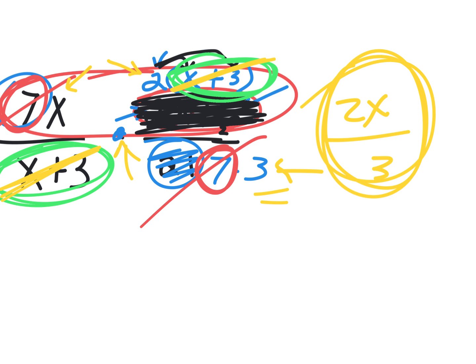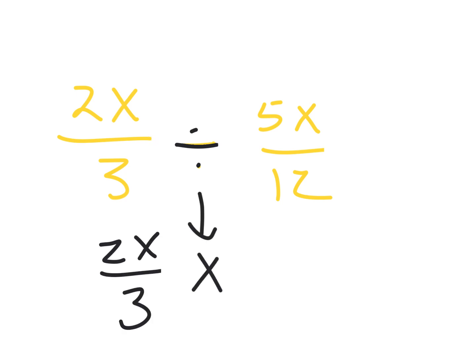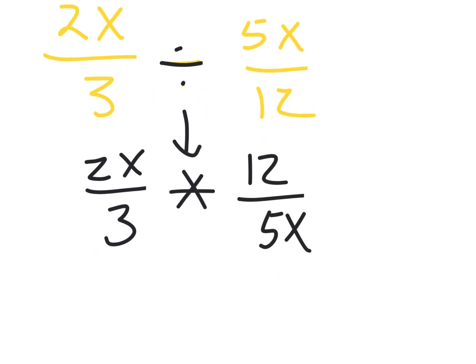Okay, and then the last thing I want to remind you about. Don't write this, just listen. It seems like this is really rebellious advice, but there's a reason. Don't ever divide. If they give you a divide problem, just don't do it. Because why? You can always turn it into a multiply. 2x over 3 doesn't change, but that changes to times. Flip it. 12 over 5x. And now it's a times problem.